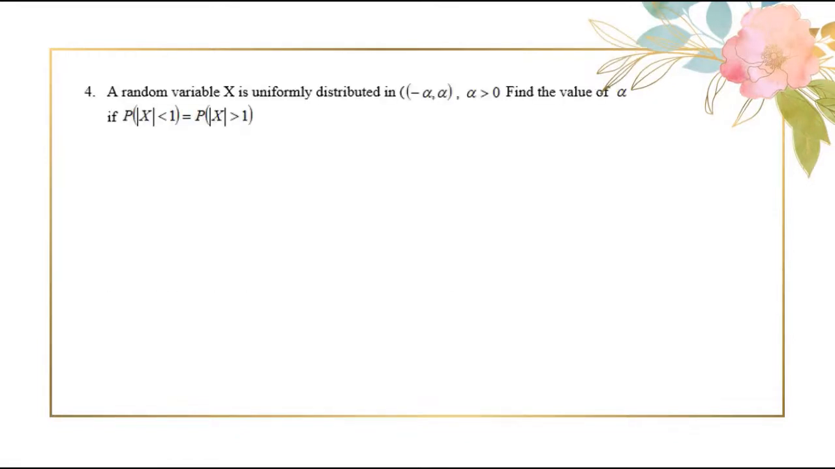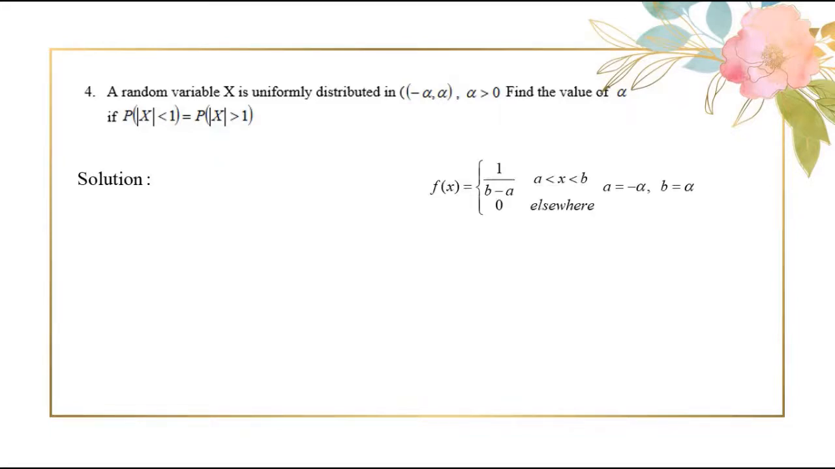Problem 4. A random variable capital X is uniformly distributed within the interval −alpha and alpha, where alpha is greater than 0. Find the value of alpha such that the probability of |x| < 1 is equal to the probability of |x| > 1.